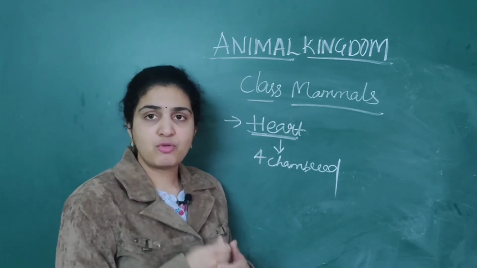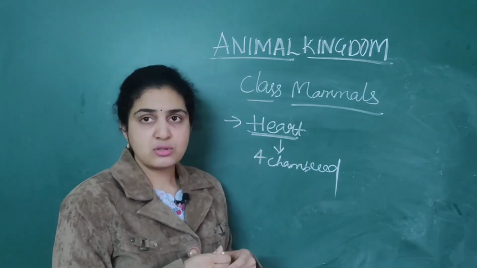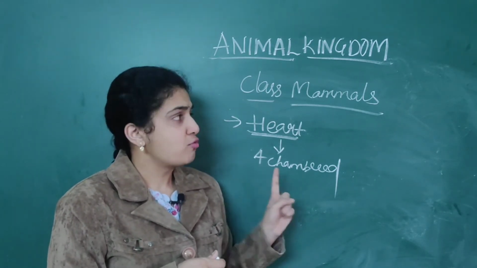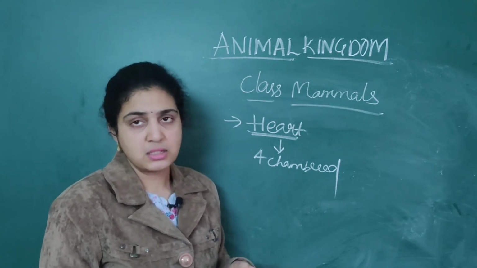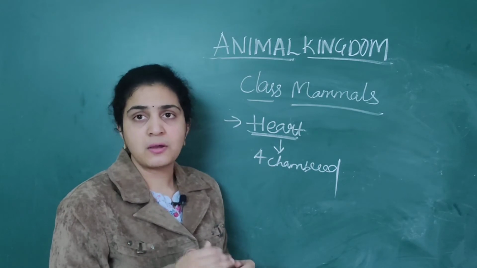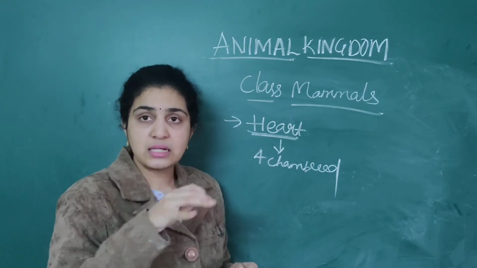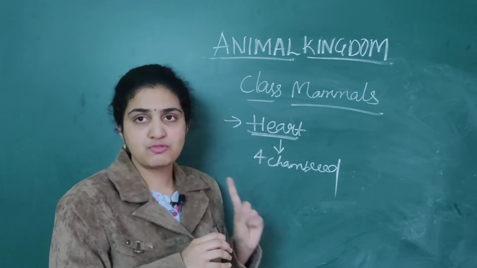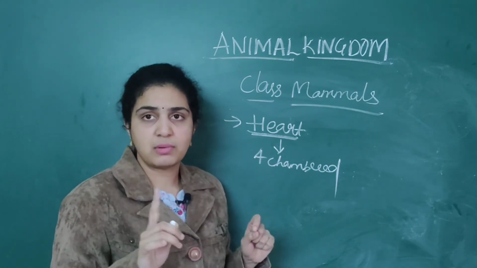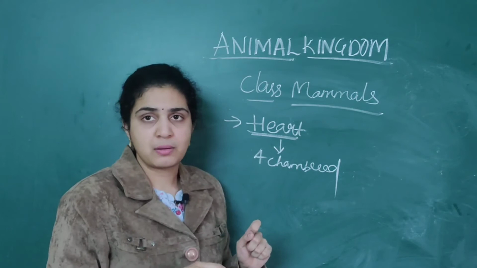Birds also will have a four-chambered heart only. So a four-chambered heart is present, that is two atria as well as two ventricles. So that is about the circulatory system. Heart is four-chambered. Birds also four-chambered. Mammals also four-chambered heart. That point you should remember.